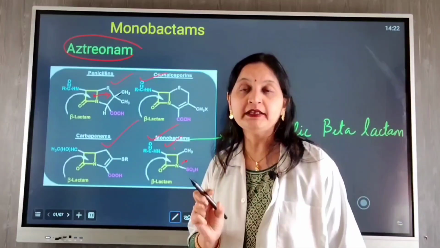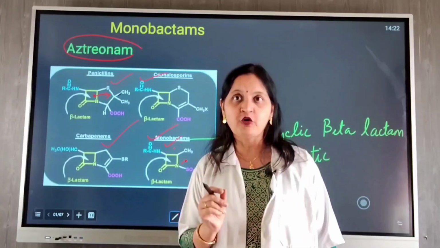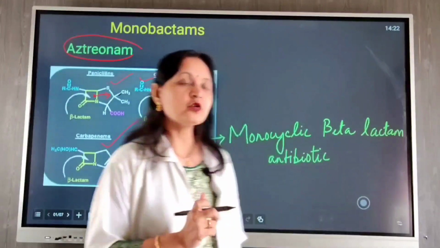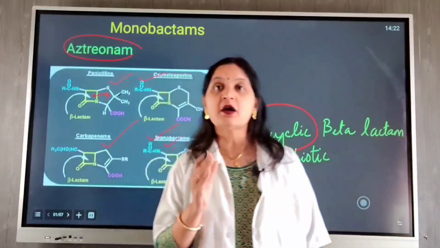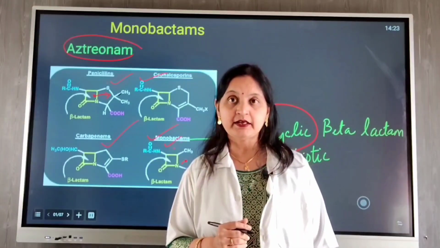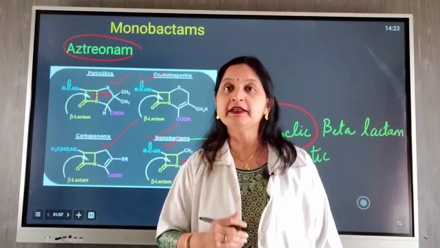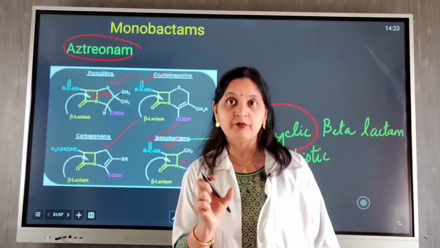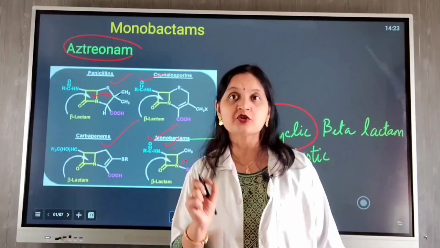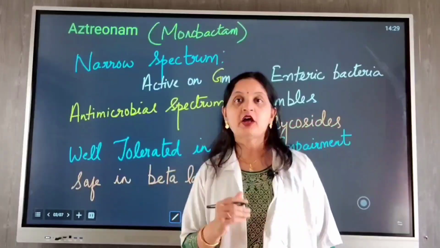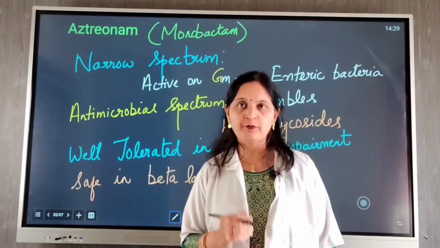It has a single beta-lactam ring which is not fused with any other ring, and therefore it is known as a monocyclic beta-lactam antibiotic, unlike other beta-lactam antibiotics where the beta-lactam ring is fused with a second ring, which is also known as the thiazolidine ring. So now that we know the structure, coming to the antimicrobial spectrum of monobactams.